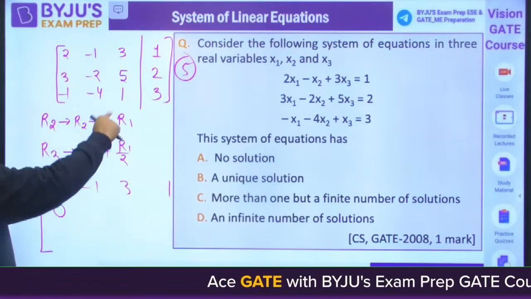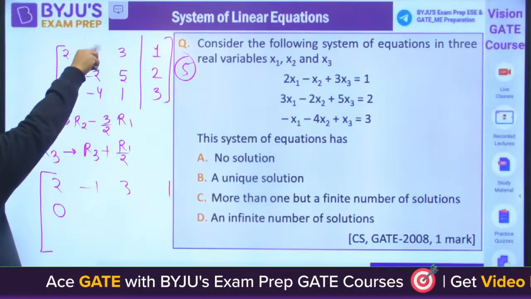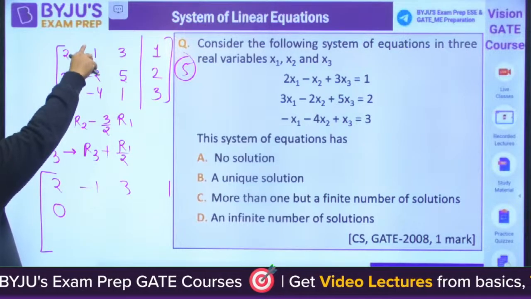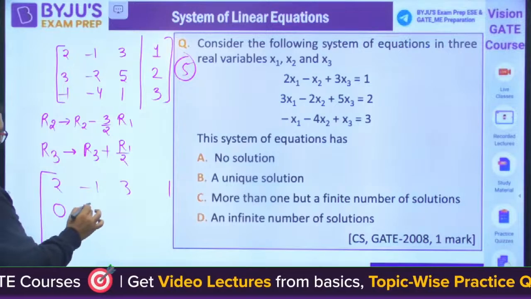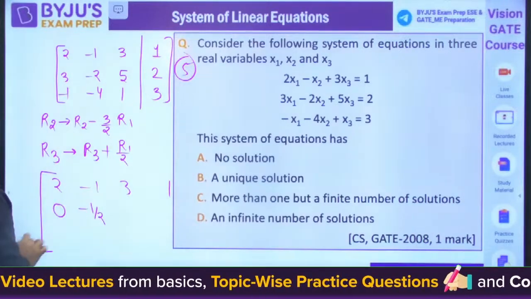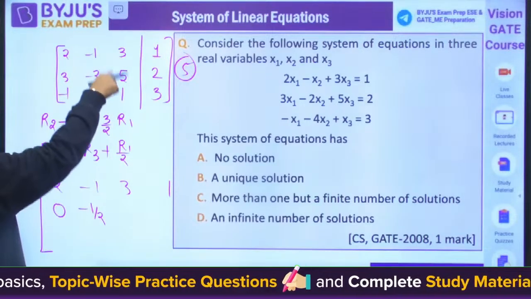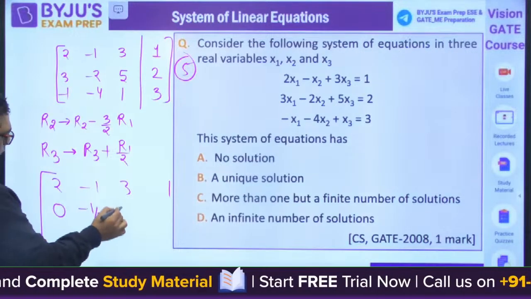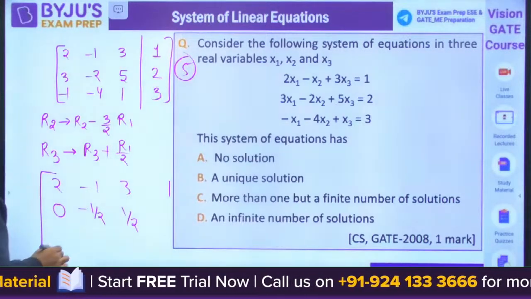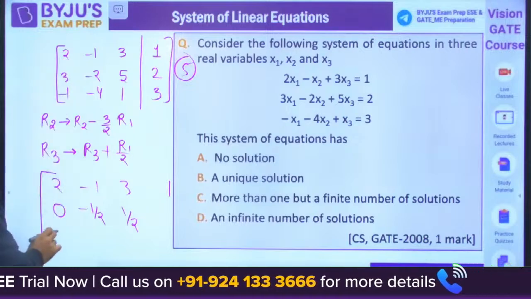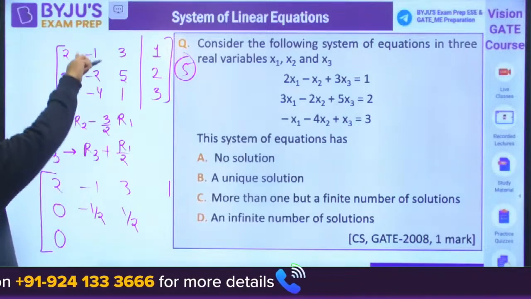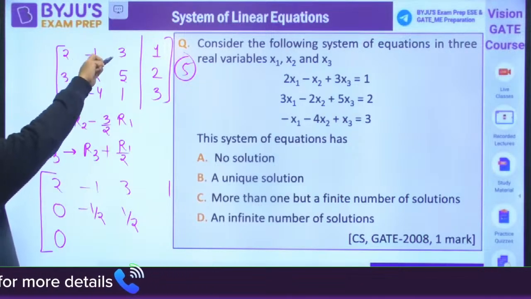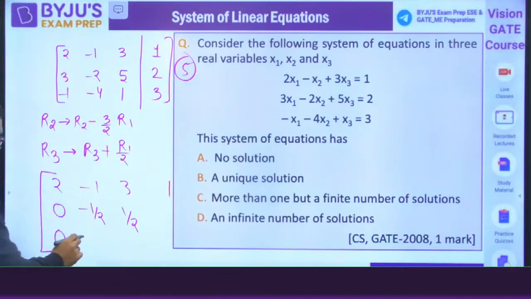Then minus 2, and 3 by 2 of 1 is 3 by 2; minus minus becomes plus, so minus 2 plus 3 by 2 is minus 1 by 2. Then 3 into 3 by 2 is 9 by 2, which is 4.5; 5 minus 4.5 is 1 by 2. Then this will be 0. Then minus 1 multiplied by 2 becomes minus 1 by 2. It is minus 3 by 2.